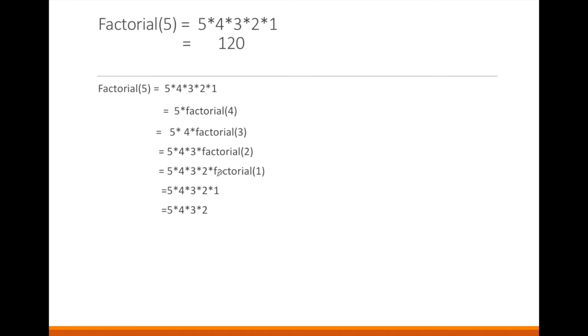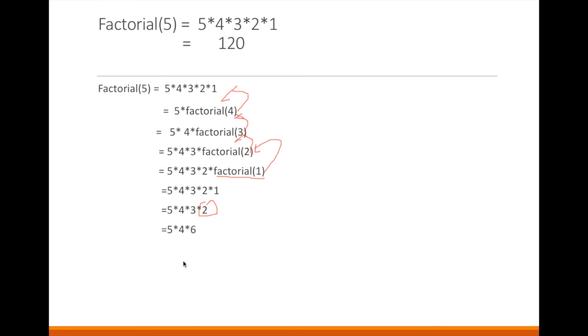But in terms of functions, this is calculated up to 1, yes or no? And this will return here. Now what is the value of factorial 2? It returns 1, so 1 into 2, that is 2, so it will return 2. Now 2 is returned here. Now what this function returns to the upper call is 3 into 2, that is 6. The value returned by this function is 4 into 6, that is 24, and 24 into 5 is the final answer for factorial 5.